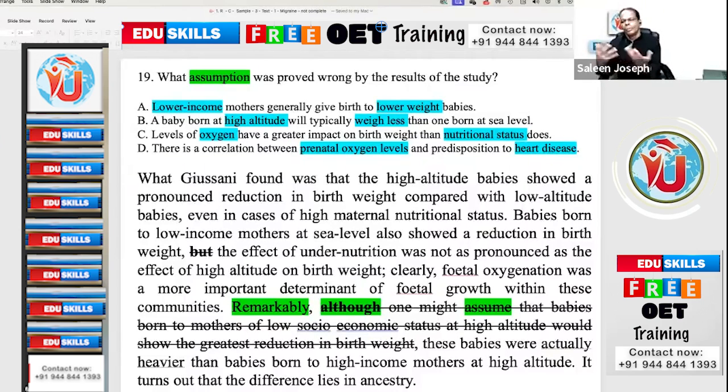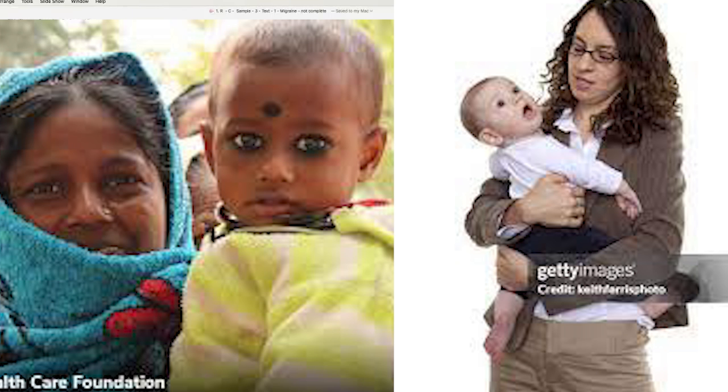Assumption means presumption, not fact. These babies were actually heavier than the babies born to high-income mothers, those who had enough money. So poor mothers' babies or rich mothers' babies, which was heavier? Poor mothers' babies are heavier.